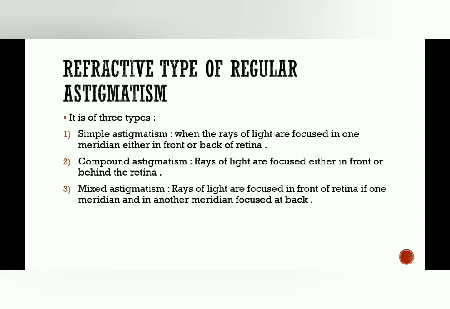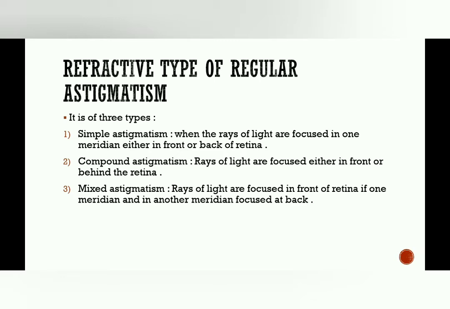The compound astigmatism is the kind of astigmatism in which the rays of light in both the meridia are focused, either in front or behind the retina. You can label it as: if it is focusing in front of retina, then it will be called compound myopic, or if it is focusing behind the retina, then it will be called compound hypermetropic.